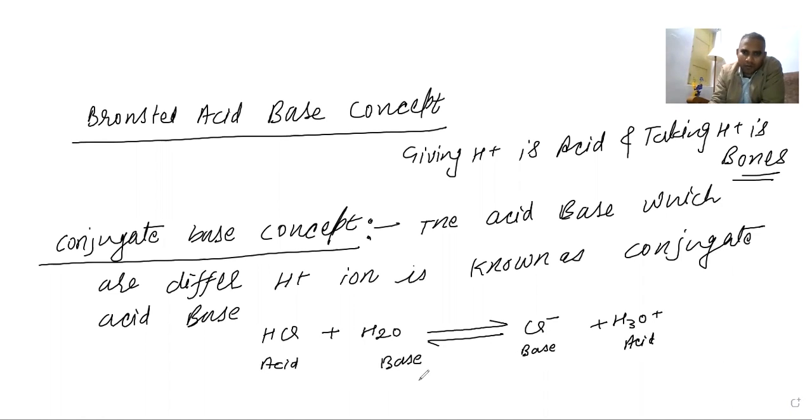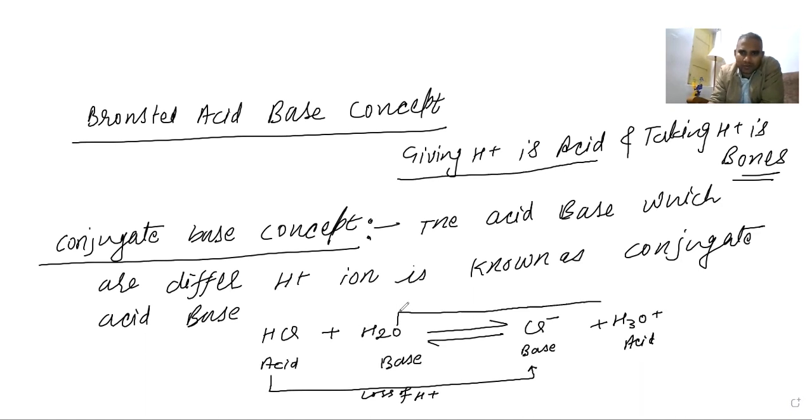Now, from here, the conjugate of HCl becomes the base, and the conjugate of H2O becomes the acid. How? HCl has lost H plus, and loss of H plus means giving H plus, which is acid. Here H2O is converting into H3O plus, so it gains H plus, so it is a base.